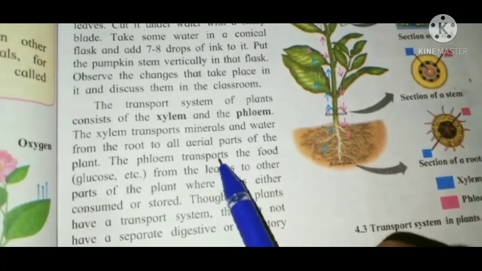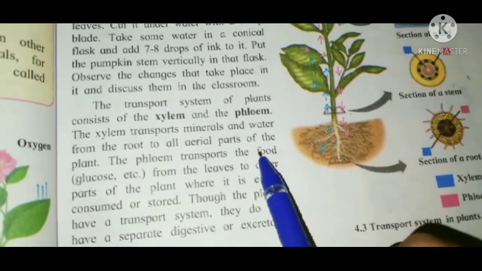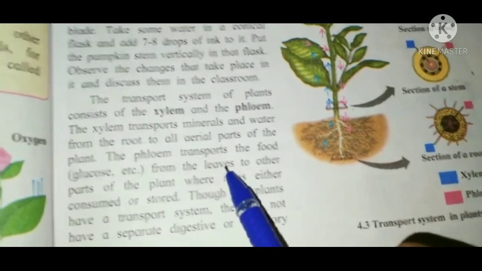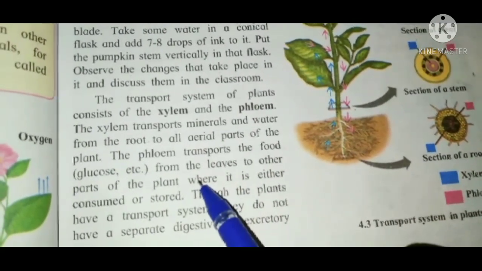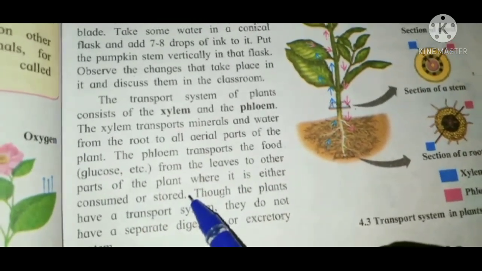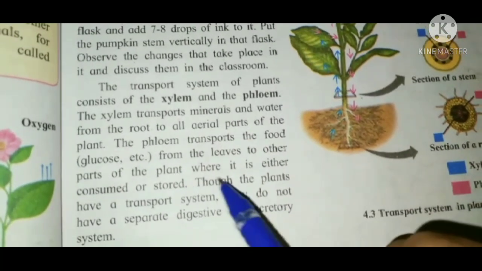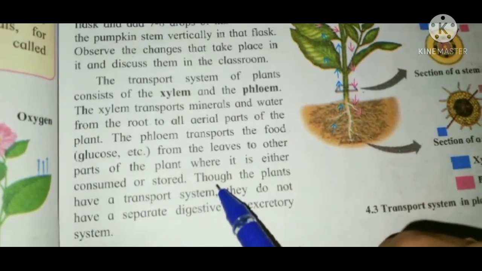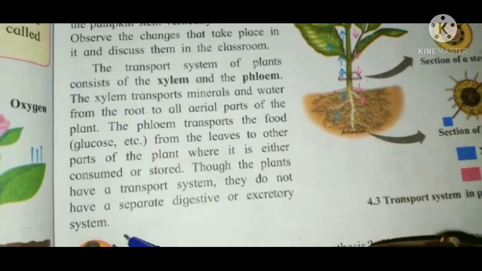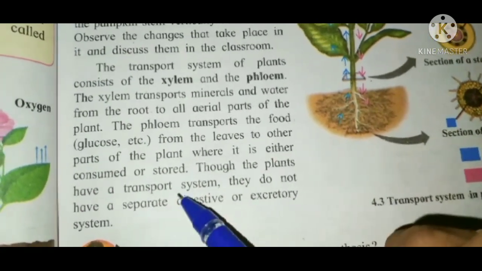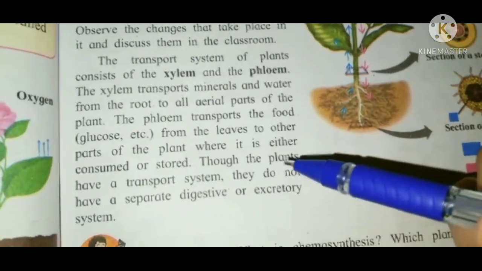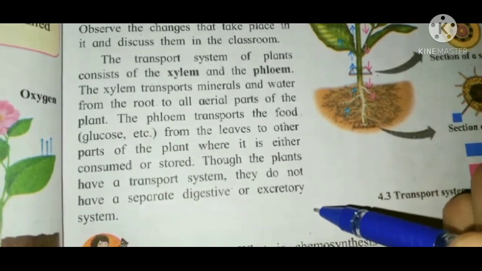And the phloem transports the food. Food means glucose from the leaves. It transports the glucose from the leaves to other parts of the plants, where it is either consumed or stored. Though plants have a transport system, they do not have a separate digestive or excretory system.